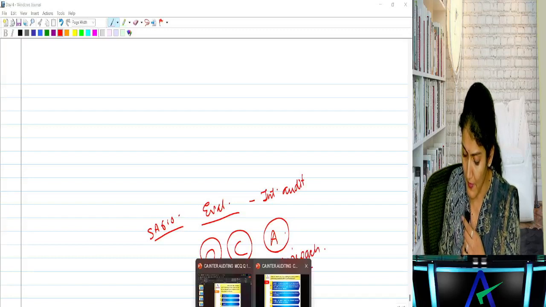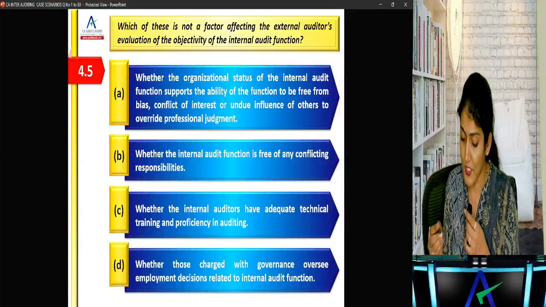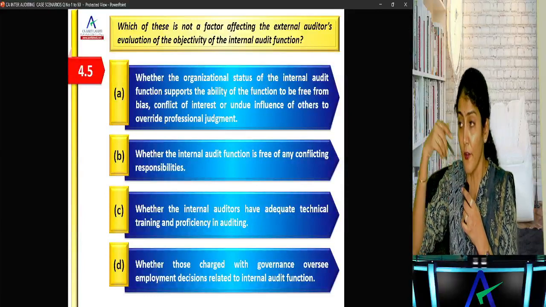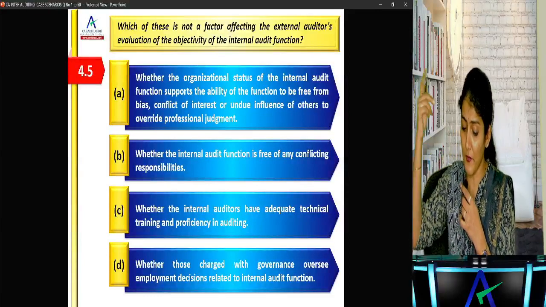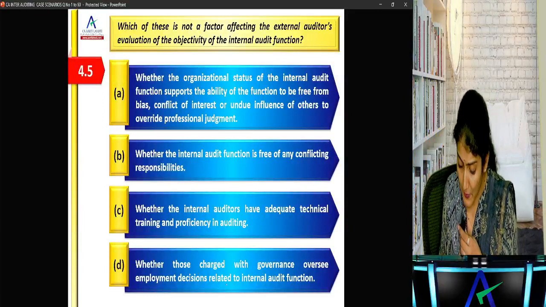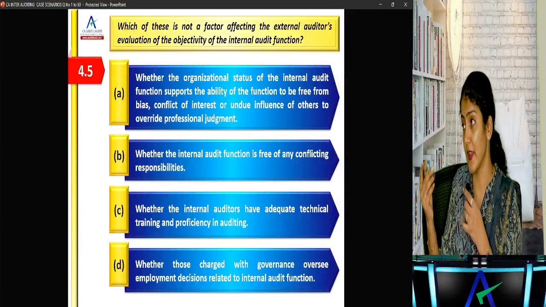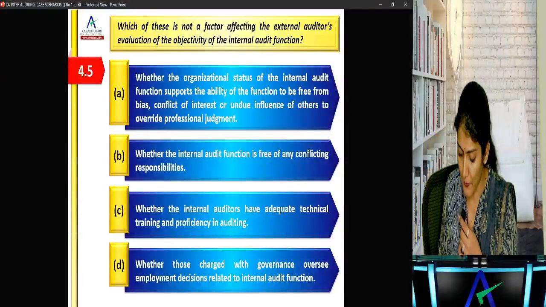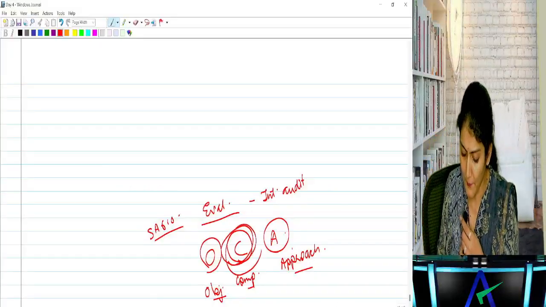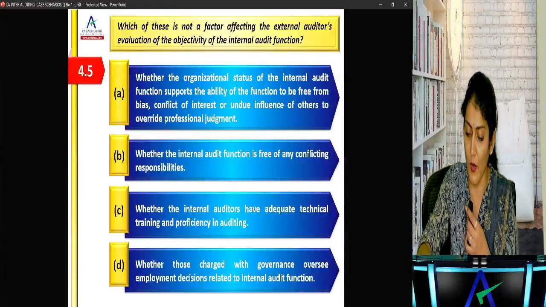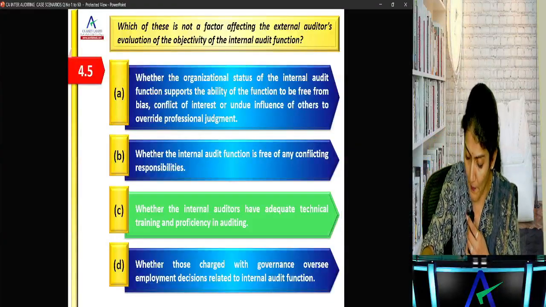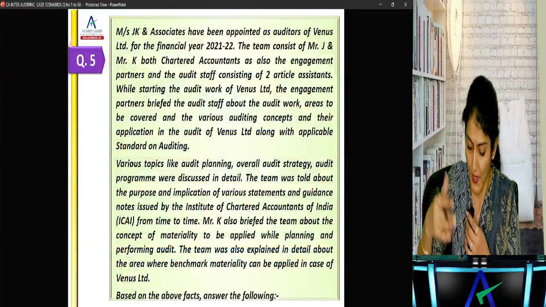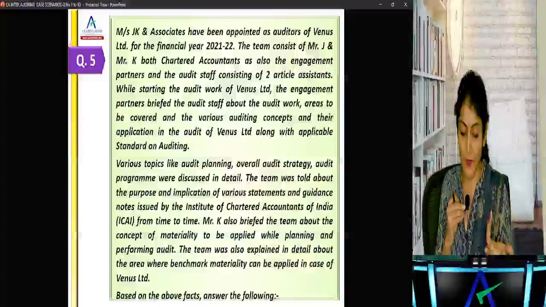Right? So here these points which are given: organizational status comes in objectivity; free from conflicting responsibility comes in objectivity; whether TCWG oversee employment decisions relating to internal audit comes in objectivity; only technical training and proficiency in audit comes in the competence of the internal auditor. Right? And then just one last one we'll see over here.